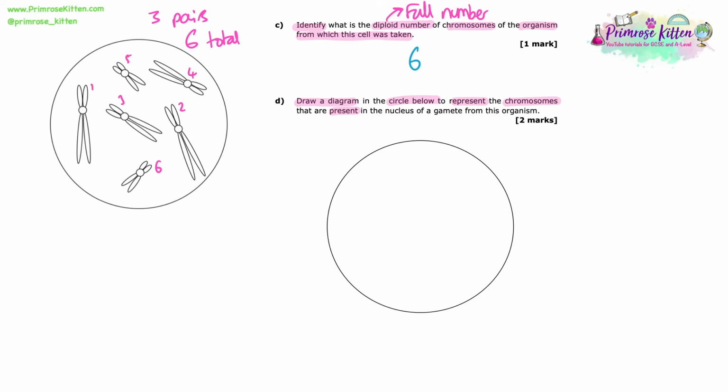Draw a diagram in the circle below to represent the chromosomes that are present in the nucleus of a gamete from this organism. So this time it wants us to represent a haploid cell. So half the number of chromosomes, so it will have to be 3 in total. And at the end of meiosis, we have chromatids, or individual chromosomes, made of one chromatid from each homologous pair.